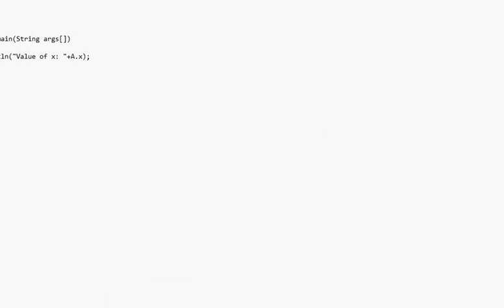I created one class A inside package p2, and I have taken one x variable that is public, and I want to access this x variable from demo class, and demo class is present in the p1 package. So to access that x variable from p2 package, I have to use this import keyword and directly mention a.x to access it. A is the class name, to access that variable.